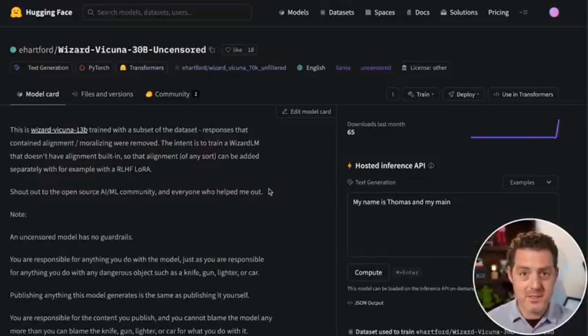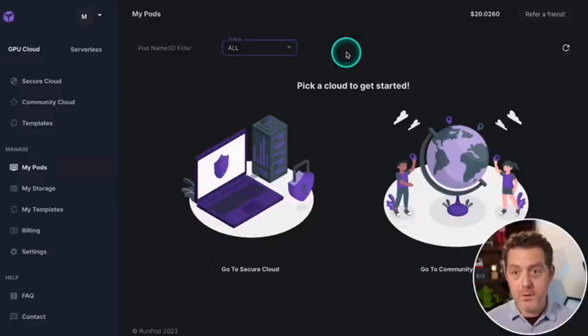And because it is uncensored, use it with caution. And as Eric Hartford says, you are responsible for anything you do with the model, just as you are responsible for anything you do with a dangerous object such as a knife, gun, lighter, or car. Publishing anything this model generates is the same as publishing it yourself. That is really important to keep note of. You're responsible for the content you publish, and you cannot blame the model any more than you can blame the knife, gun, lighter, or car for what you do with it. So please be careful.